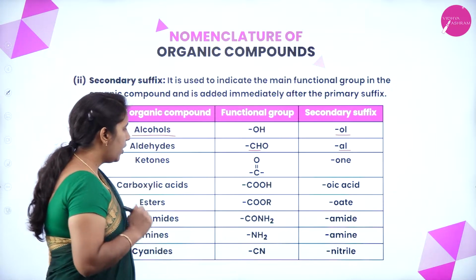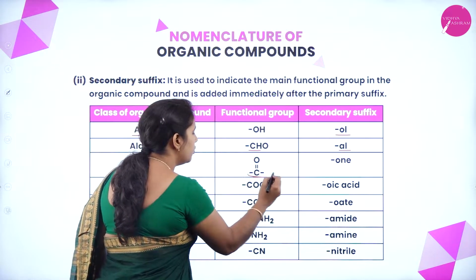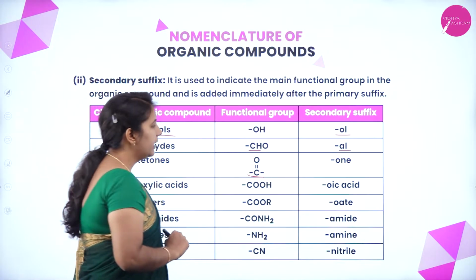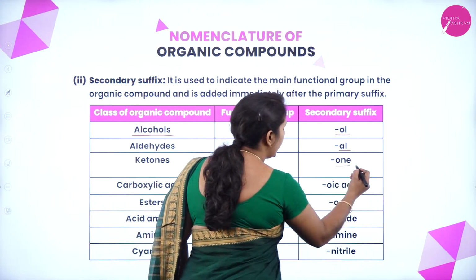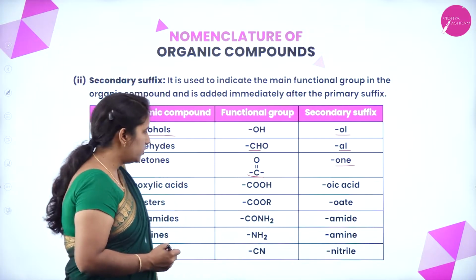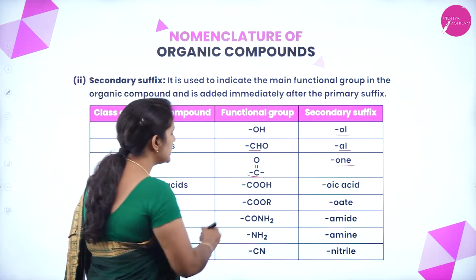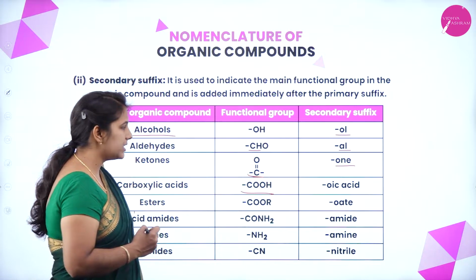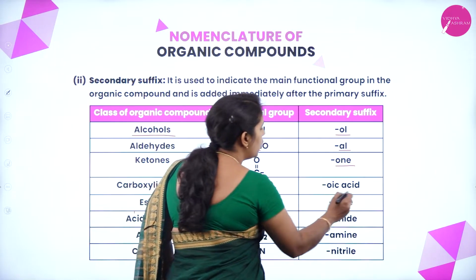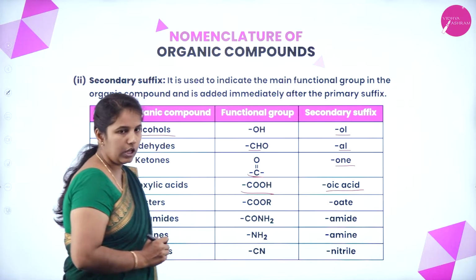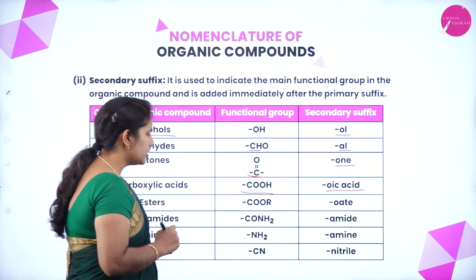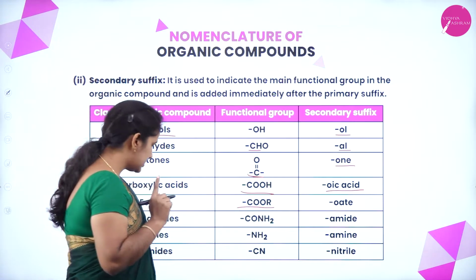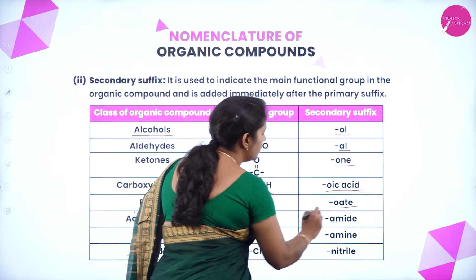Suppose you have C double bond O as the ketone functional group, then it should end with ONE. Suppose you have a group called COOH, this is known as carboxylic acid, and we have to end with oic acid. Suppose your functional group is COOR, it is an ester, and we have to end with OATE.